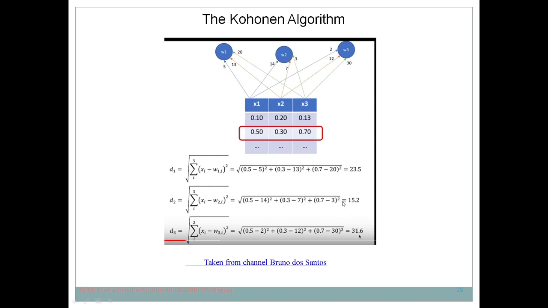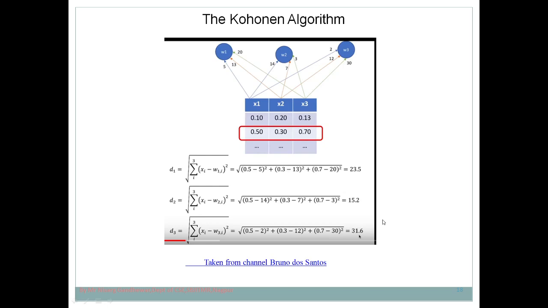If you calculate this, you get 15.2, which is obviously better than the first node. Then let's check the third node: 0.5 minus 2 whole square, plus 0.3 minus 12 whole square, plus 0.7 minus 30 whole square. You get a Euclidean distance of 31.6.